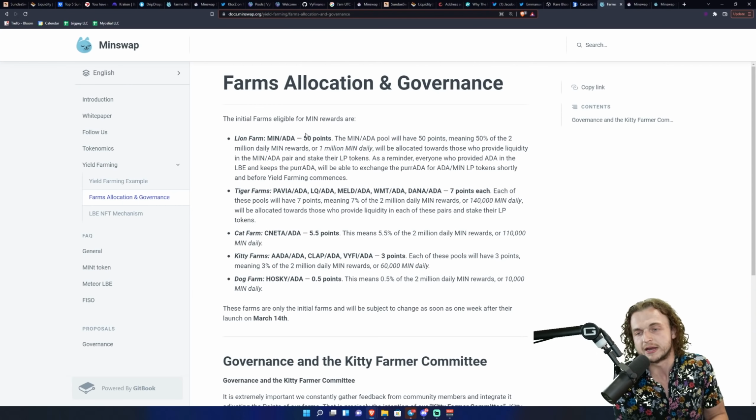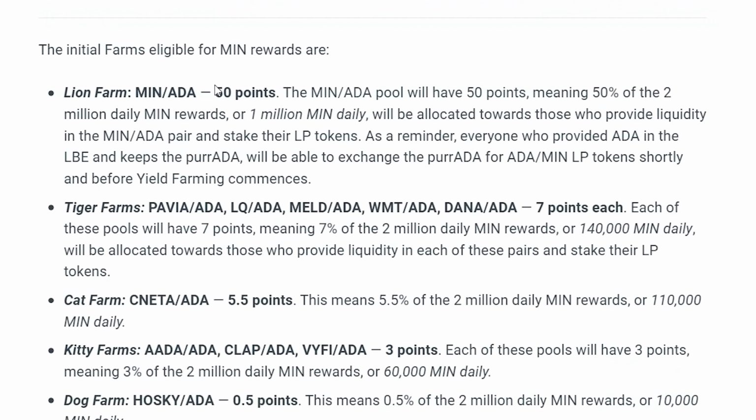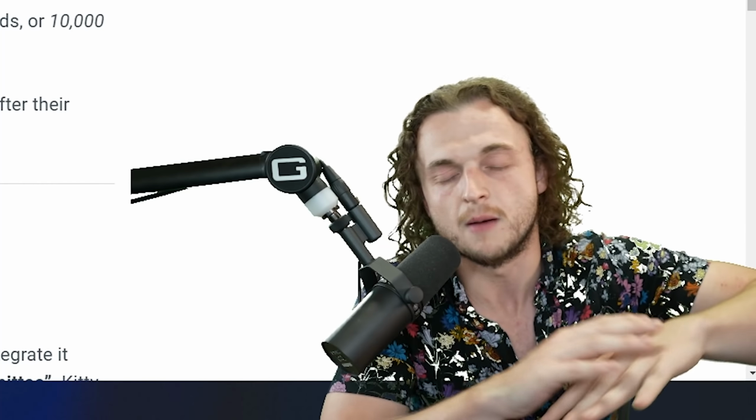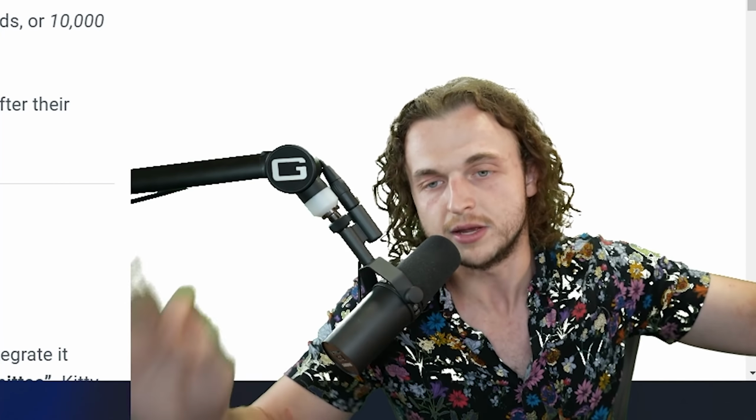So each point is a percent, and there's 2 million Min going out a day. So this one up here, the MIN/ADA, this is the Lion farm. You actually get 1 million Min per day, but that's the whole pool. So if there's 60 million ADA worth in there, then among all of those people, 1 million Min is being distributed relative to the amount that you provide. So if you earn 1% of that pool, then you're earning 10,000 Min tokens a day.